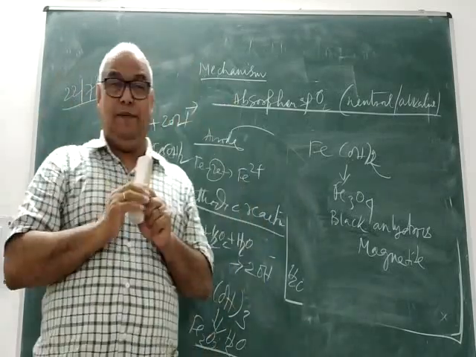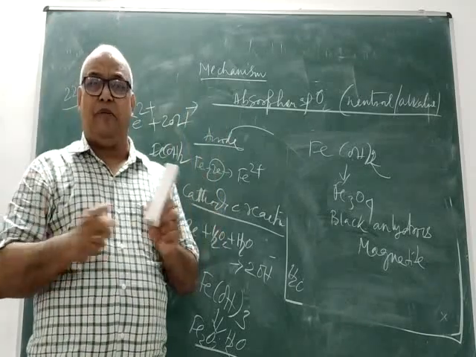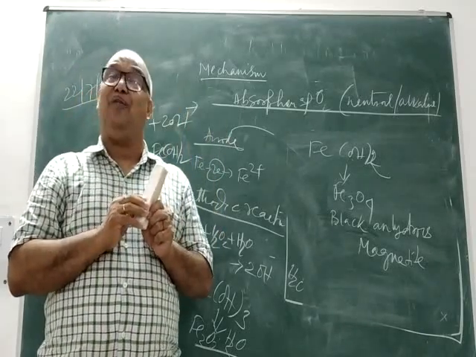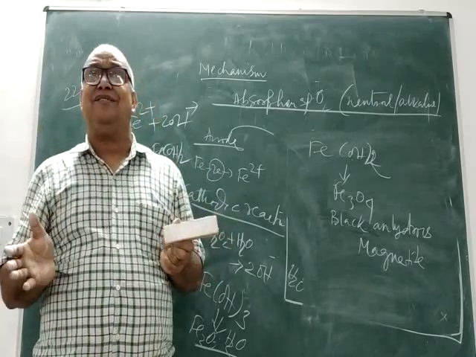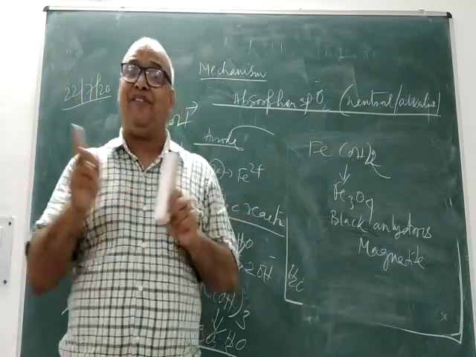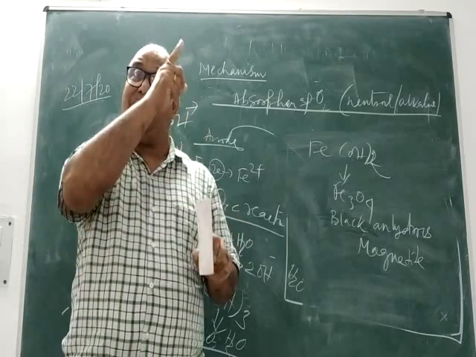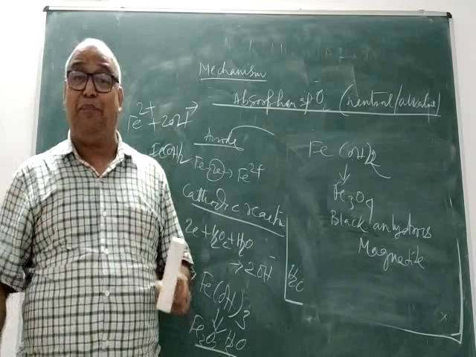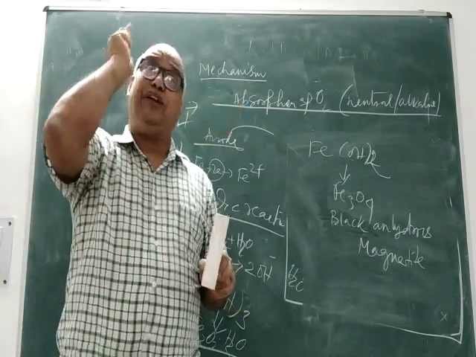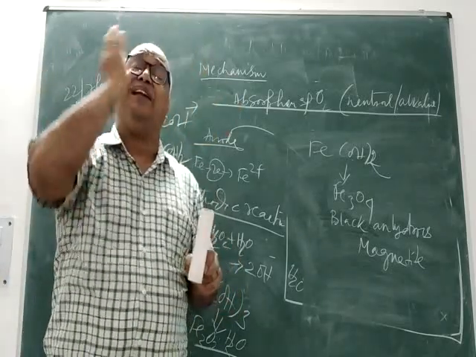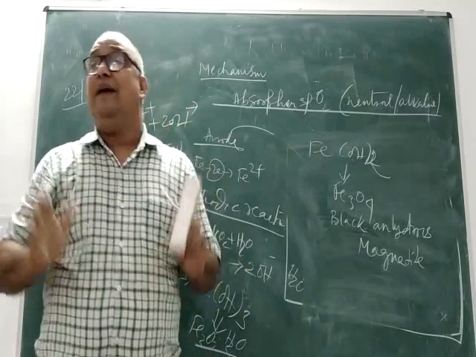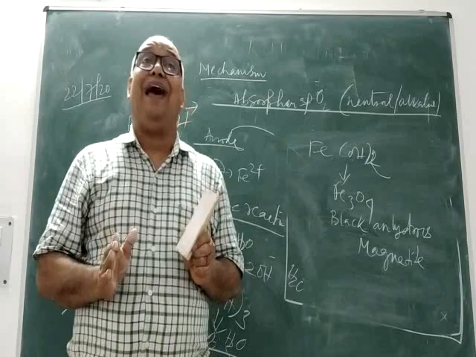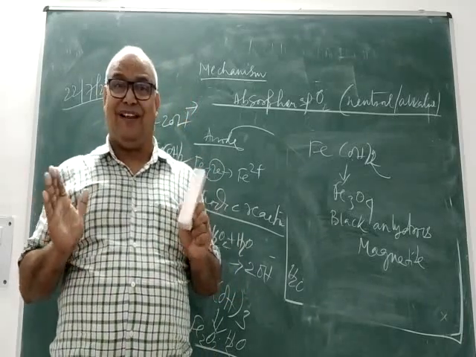And number 4, anodic area is very small, cathodic area is very large. But we know that corrosion occurs at anode. Where is the anode? The cracked area. We know the exact location, and therefore we can claim that corrosion will take place only at the anode, a particular point, a particular locality where there is a crack. And therefore this type of mechanism is also known as localized type of mechanism. Try to understand that.